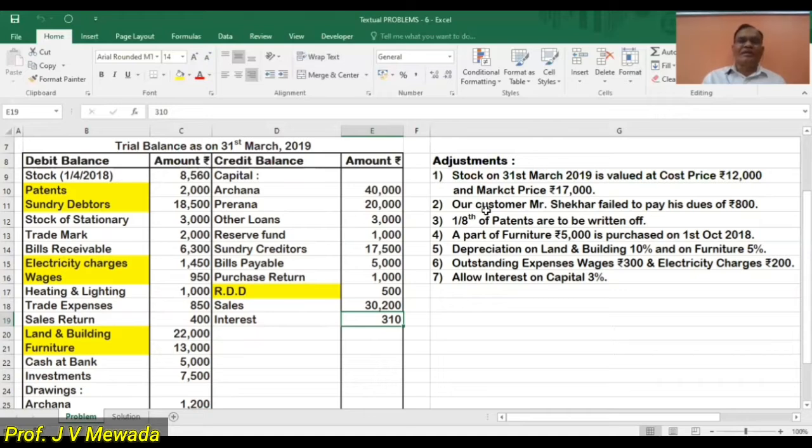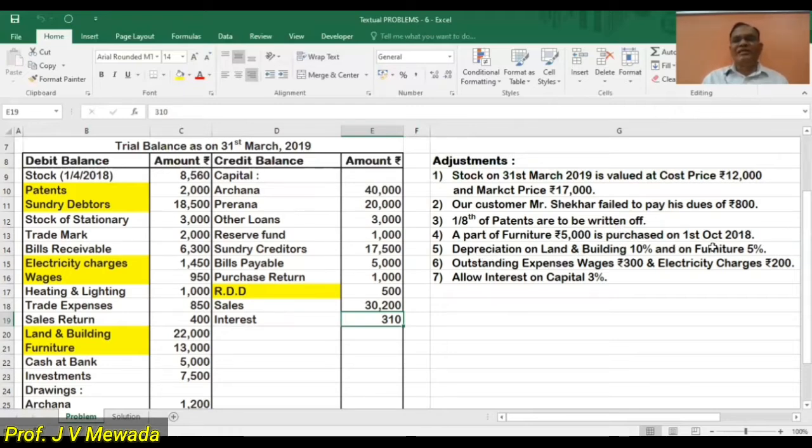So this is nothing but depreciation, because a patent is bought for a certain period. So out of that, 1/8 we are going to write off. Then furniture is purchased on this particular date. Out of the total furniture of 13,000 here, 5,000 is a new purchase. So 8,000 is from the beginning and 5,000 is an addition. Okay. So for this, we'll see. It is only additional information.